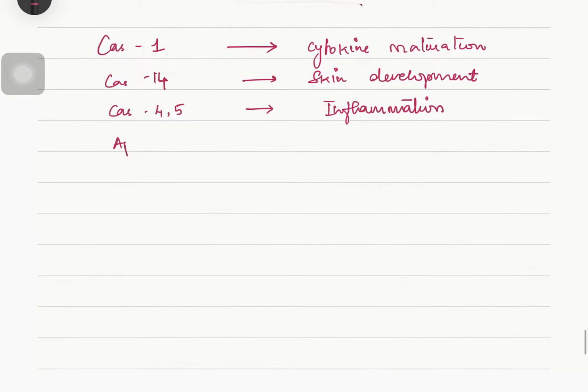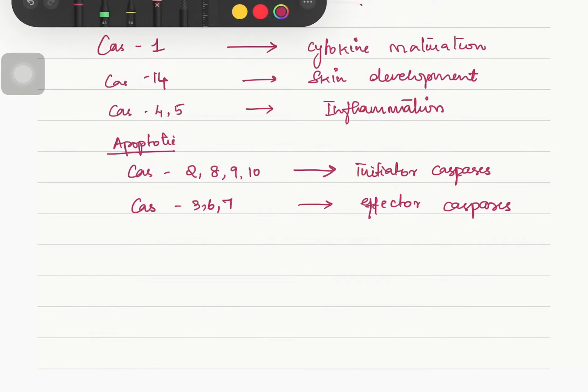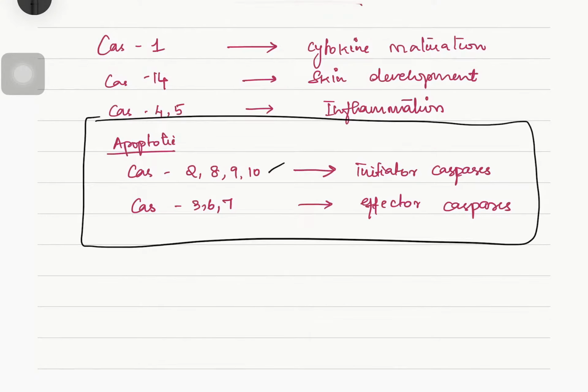So now we will see the apoptotic caspases. That is caspase 2, 8, 9 and 10. They are called initiator caspases. These initiator caspases will activate caspase 3, 6 or 7, which are called effector caspases. So for today's topic, discussing apoptosis, we need to know caspase 2, 8, 9, 10, which are initiator caspases, and caspase 3, 6 and 7, which are effector caspases.